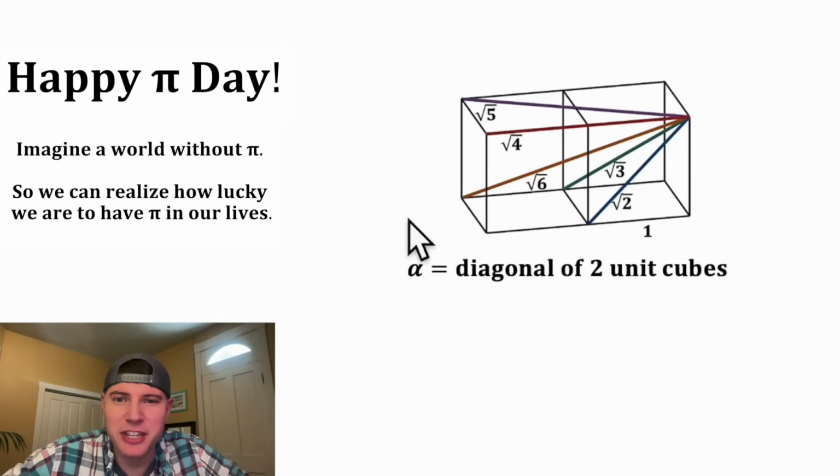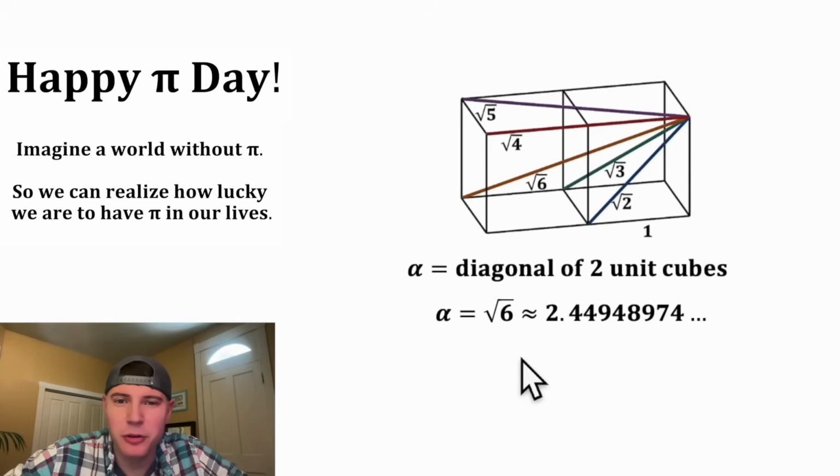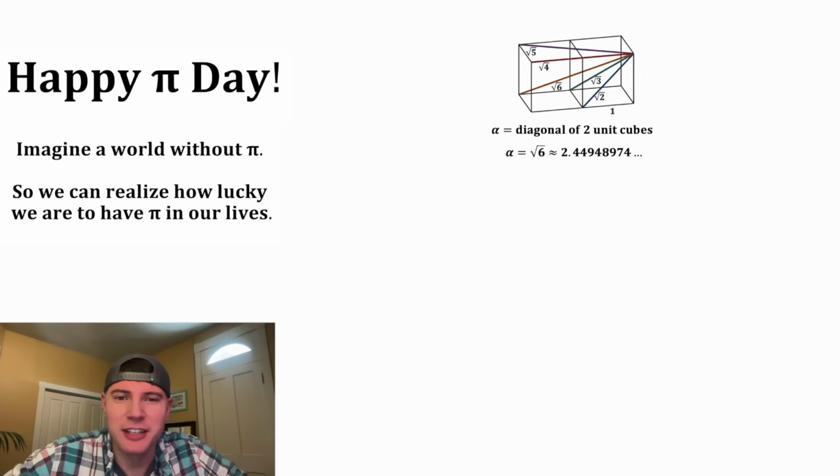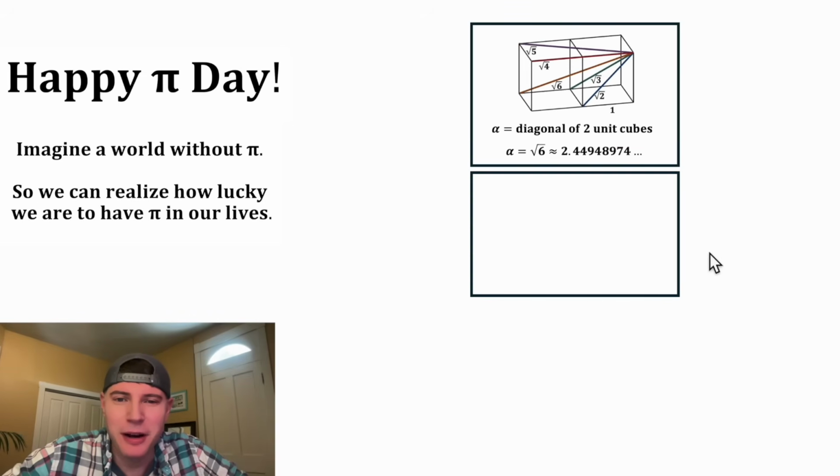They loved it so much they gave it a constant alpha. And that alpha was equal to square root of 6, or approximately 2.4494897. This alpha was very important to this civilization. Let's put a box around it. And let's make another box, go forward 100 years, and move a couple hundred miles away.